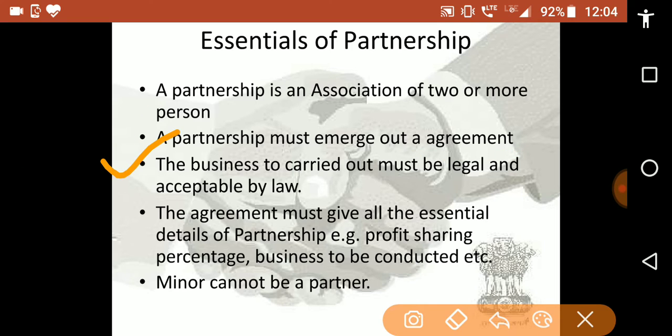Next, the business to be carried out must be legal and acceptable by law. Now the agreement must give all the essential details of the partnership, for example, profit sharing percentage, business to be conducted, etc.